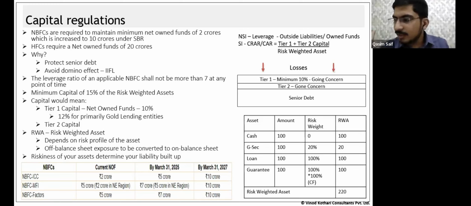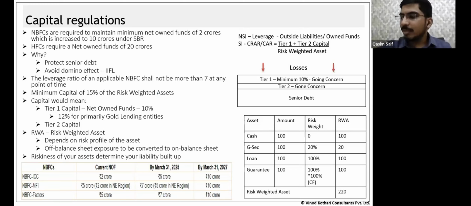Today, what we are discussing is the capital regulation. As I was mentioning, we will require your attention because it's a little technical over here. Why did these provisions come into existence? What are the requirements? Why do we do what we do? All those aspects we are discussing today. With that being said, let's start with today's session, capital regulation.